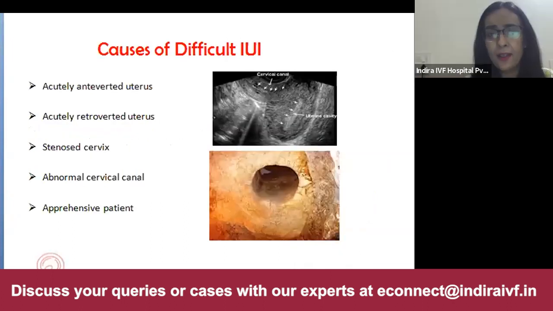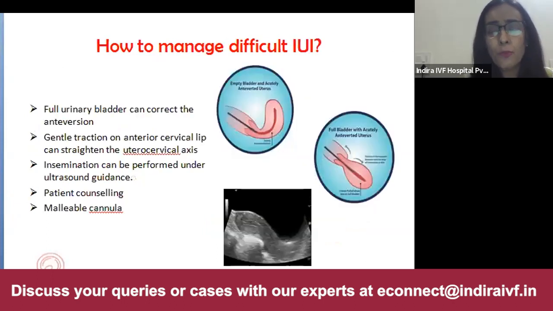All right. So just a review of all these things. Causes of difficult IUI can be acutely anteverted uterus, acutely retroverted uterus, stenosed cervix, abnormal cervical canal, or apprehensive patient. Now, how to manage, as Dr. Manisha beautifully elaborated, a half-filled bladder is a better option. Gentle traction can be given. Insemination can be performed under ultrasound guidance, but this is for difficult inseminations. Patient counseling is very important, and a malleable cannula can be helpful.